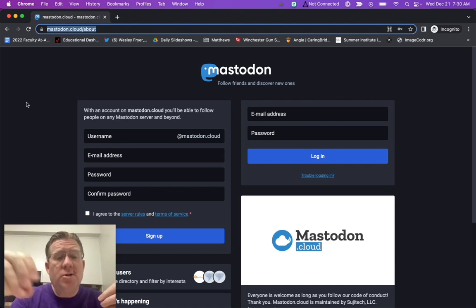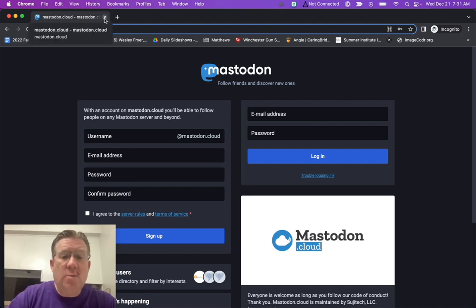Similarly with Mastodon, you can go to a different server. When I set up my account for the first time, I set it up here on mastodon.cloud. And anyway, that just happens to be where my account is. Now, accounts are fully portable. So if I end up needing to change, or this particular server goes away, hopefully I can back up my data before it would go away, but I can grab my data. I can even take my followers with me.